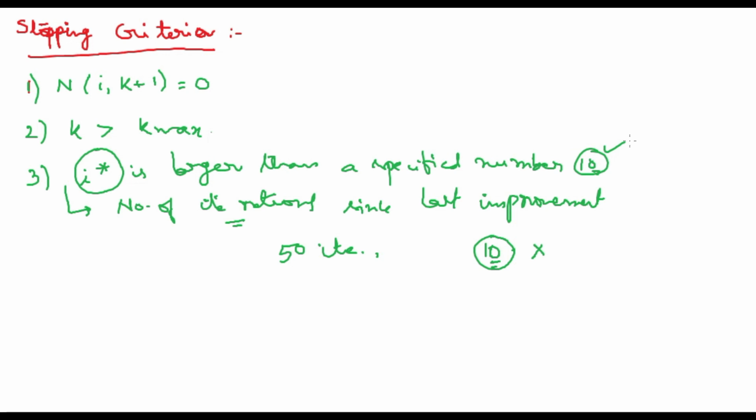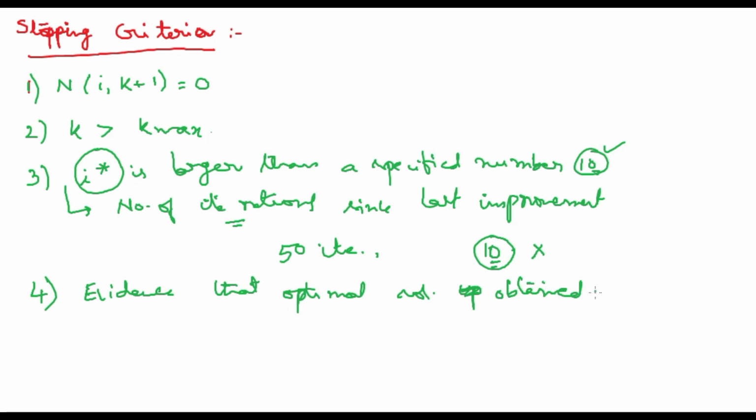And the fourth one: there is evidence that an optimal solution has been obtained. For example, if we are taking marks, there is evidence that the optimal solution has been obtained.